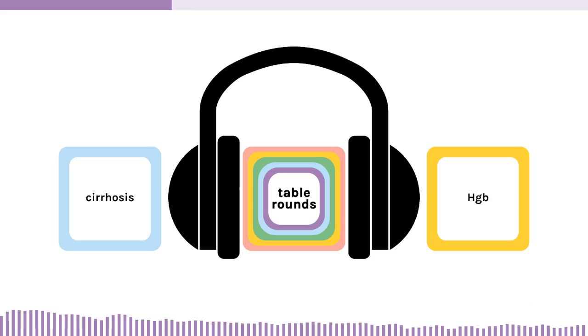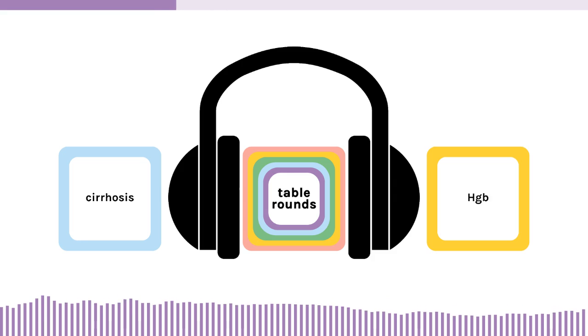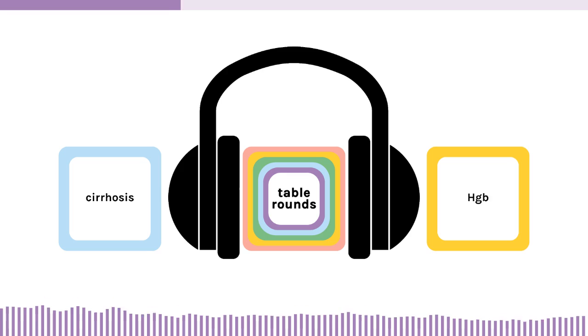Hi, my name is Kiara, a fourth-year medical student from Peru, and this is my connection about cirrhosis and hemoglobin. Patients with liver diseases, especially alcoholic cirrhosis, can have structural and metabolic changes in the erythrocyte membrane, resulting in reduced membrane flexibility and finally irreversible changes in cell shape and hemolysis, in this case, low hemoglobin.